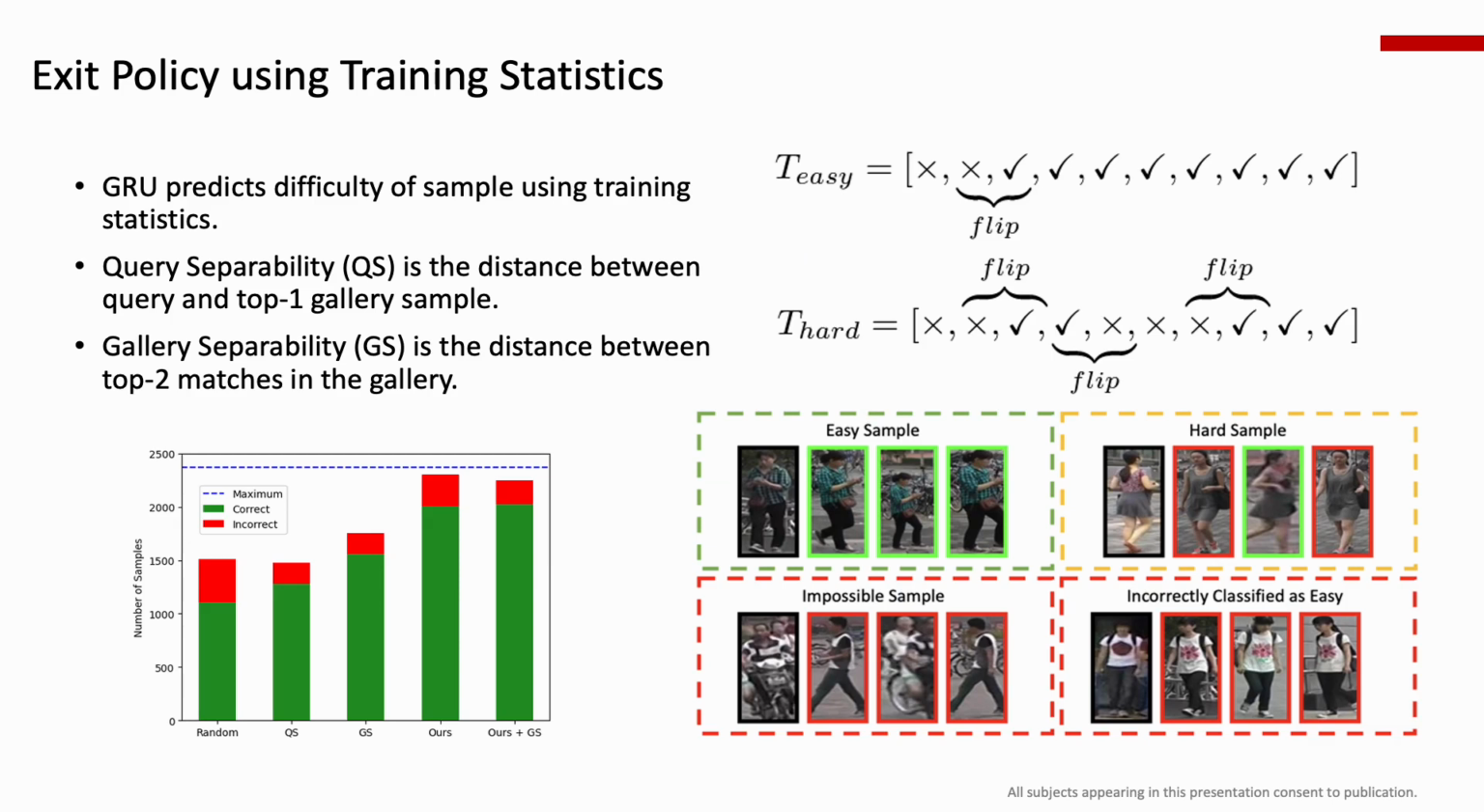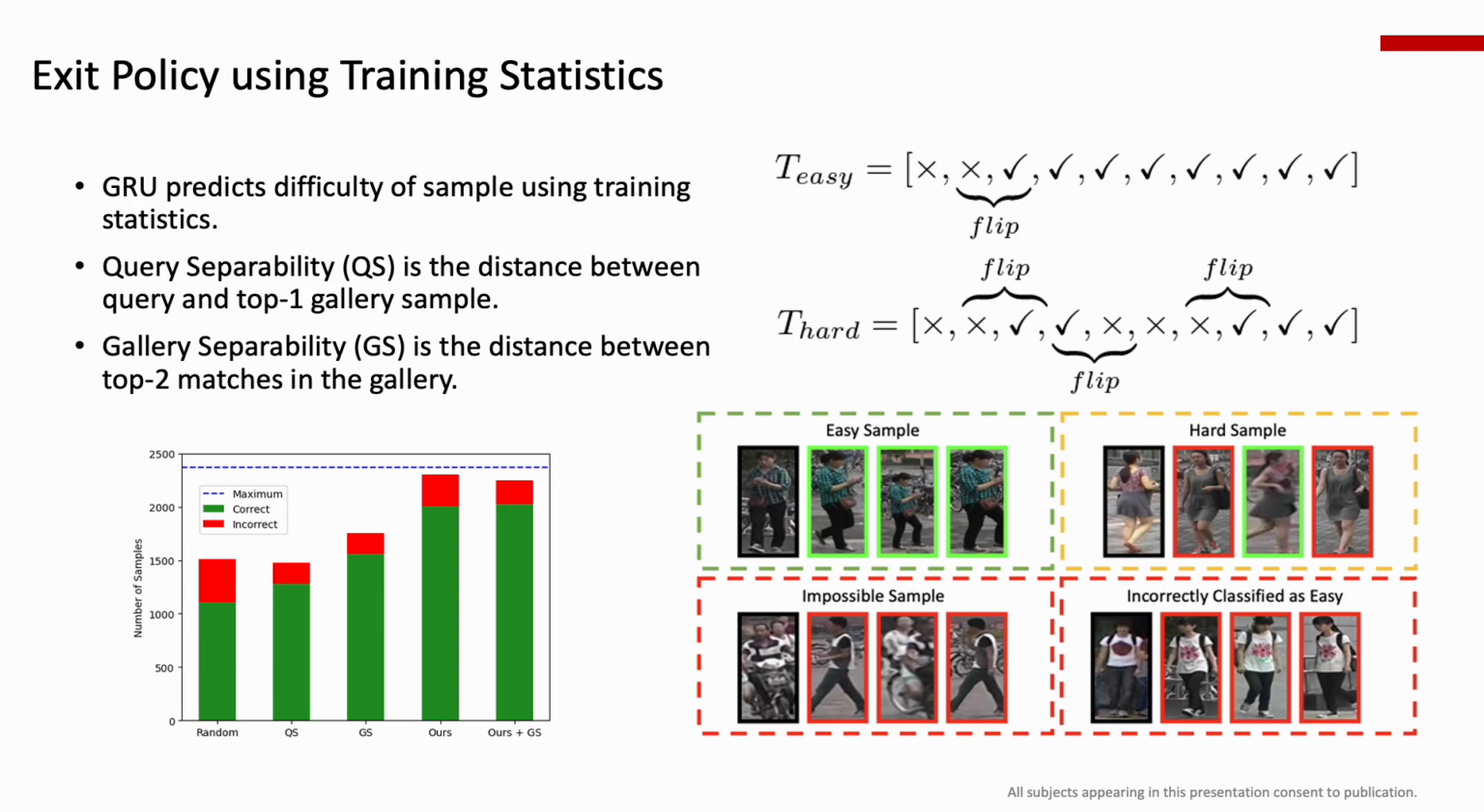To build dynamic capabilities, we need to determine when samples can exit the network. In this work, we train a gated recurrent network that uses the query and the top 4 gallery matches to predict if the sample is easy, hard, or impossible. We utilize our training process to collect statistics of the number of flips in the top 1 retrieval for the sample at every 10 epochs.